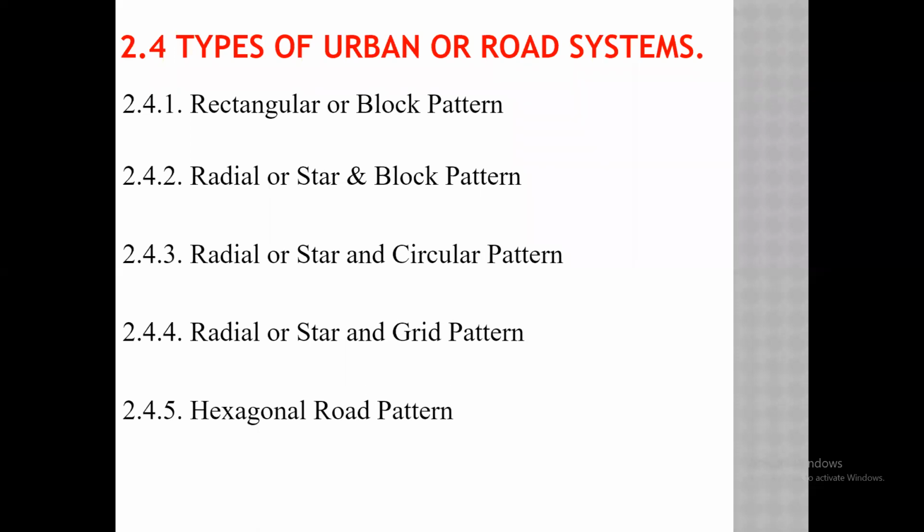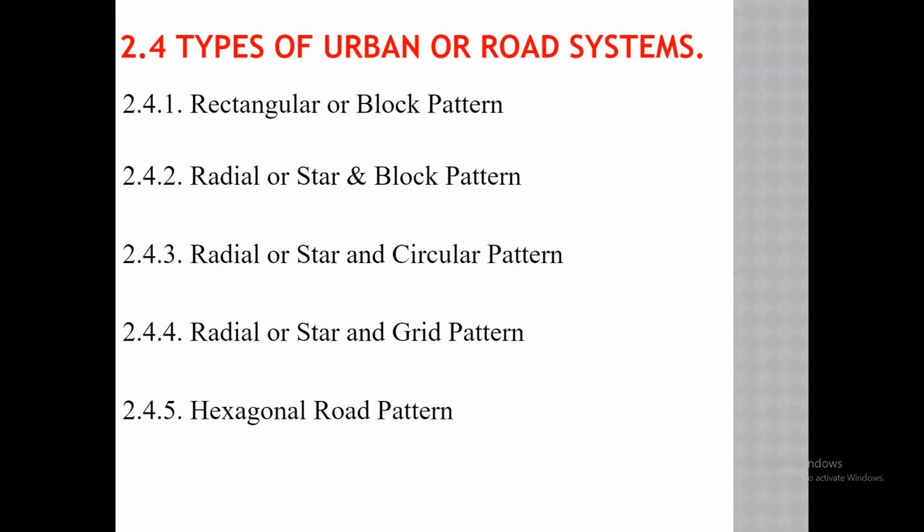Likewise, the road system is categorized as rectangular or block pattern. Radial is also called star, and block is also called rectangular. Keep in mind, rectangular means block pattern, radial means star pattern.